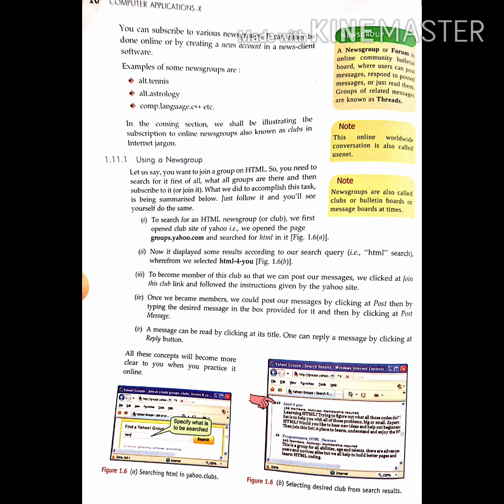Now, using a news group. News group is basically useful to search for an HTML news group. We first open the site of Yahoo. We open the page groups.yahoo.com. A message can be read by clicking at its title. You can reply to a message by clicking at the reply button.